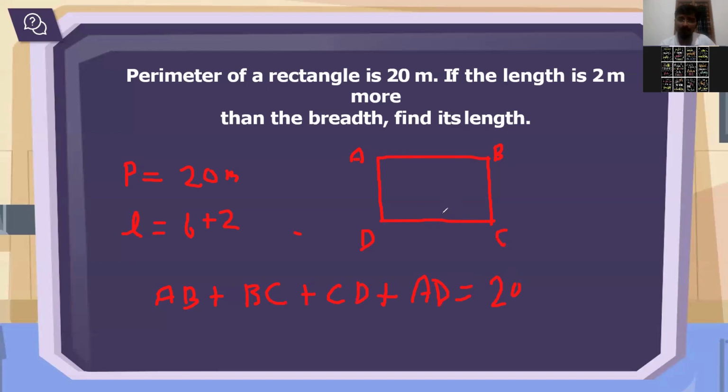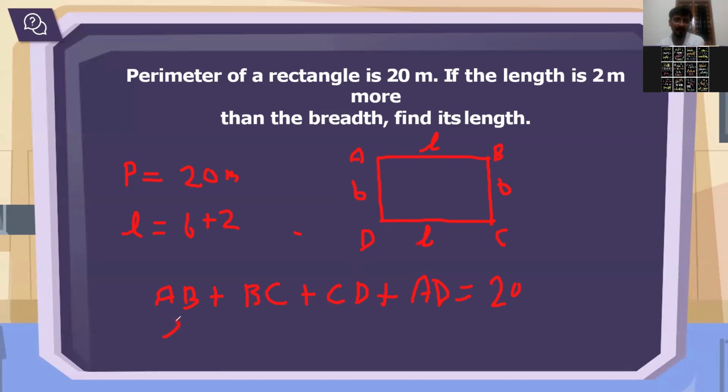Now let's mark the length. The bigger one will be the length, so DC is the length, and AB will also be the length. BC will be the width, the breadth, and AD will also be the breadth. Now here I have written AB plus BC plus CD plus AD.